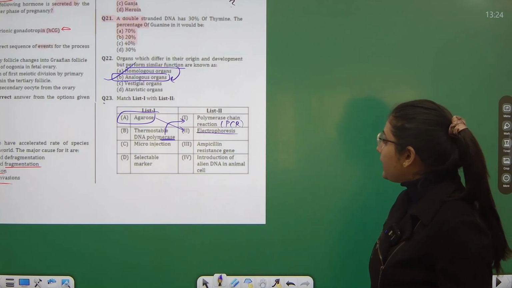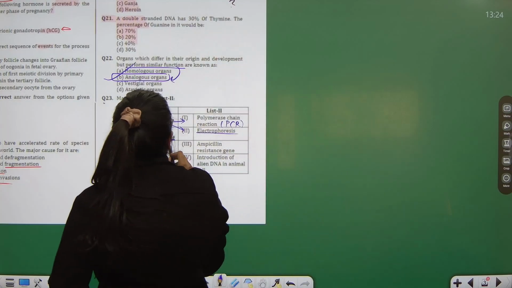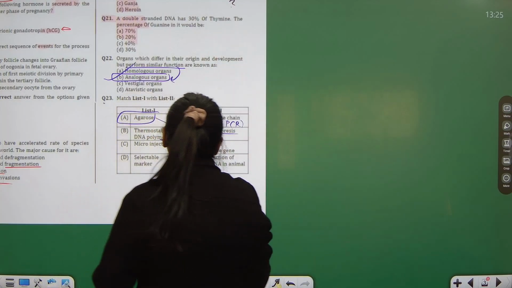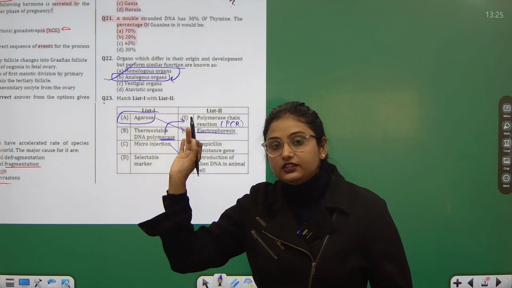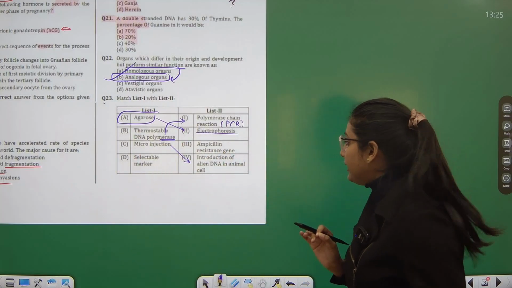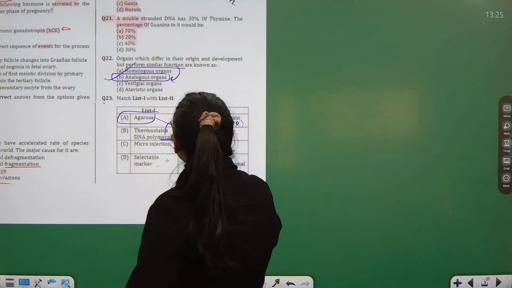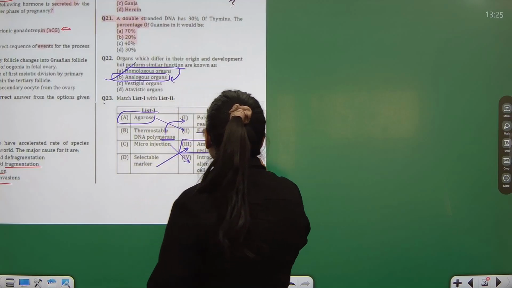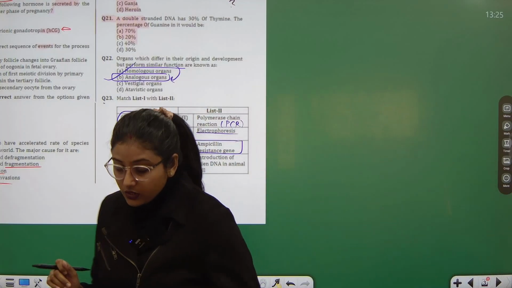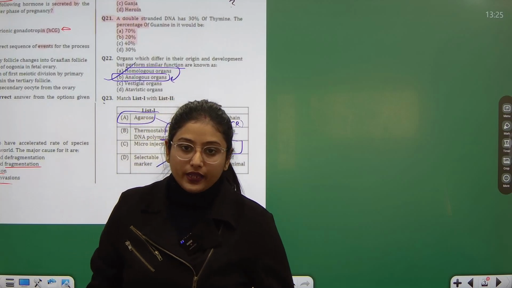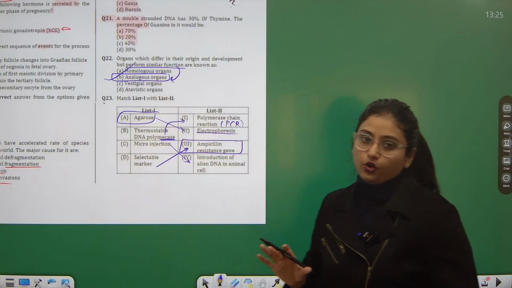Then talking about microinjection, it will take alien DNA into the animal cell. That's a very small technique of introducing the gene directly into the cell. Selectable marker is ampicillin resistance gene. Now a selectable marker has the function of identifying whether that gene is there and acting or not.